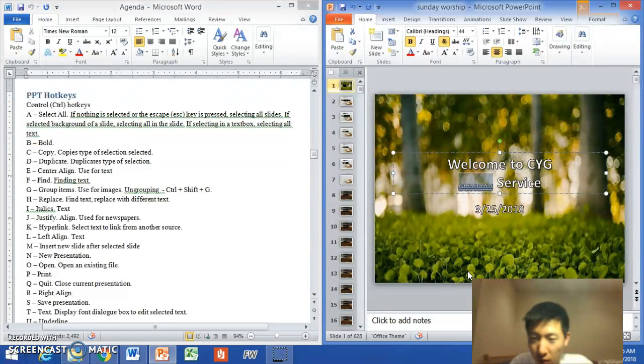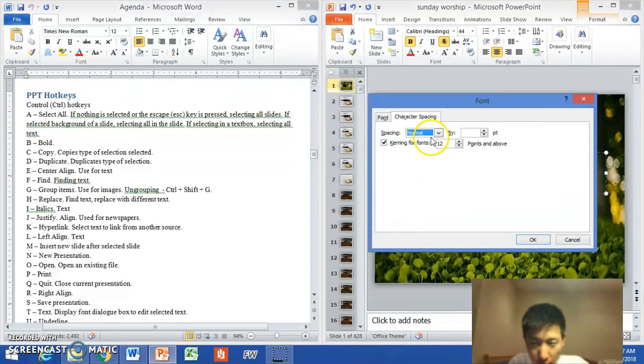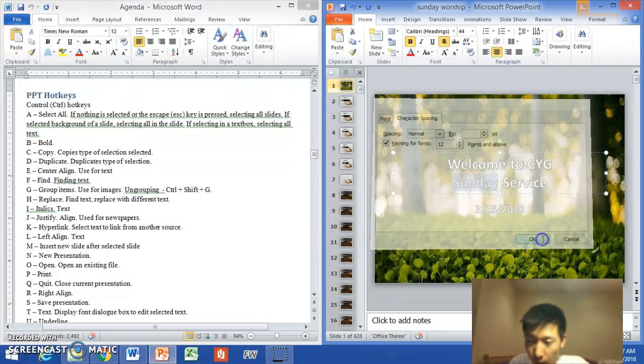There are some of the edits that I just made, and I press Control T again, and I'm gonna unclick all that. So that's basically all Control T is, and also character spacing. Just go and play around with that as well to check it out for yourselves.